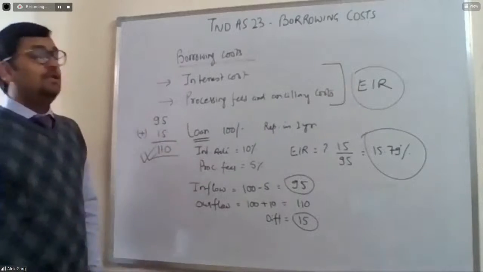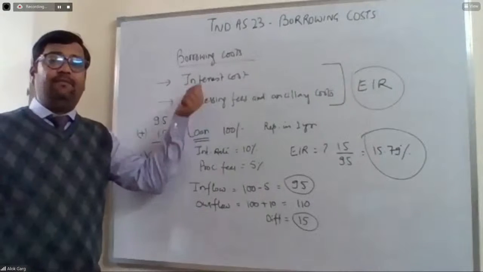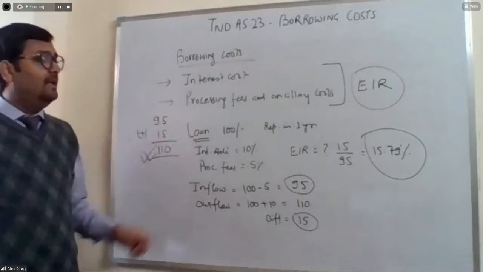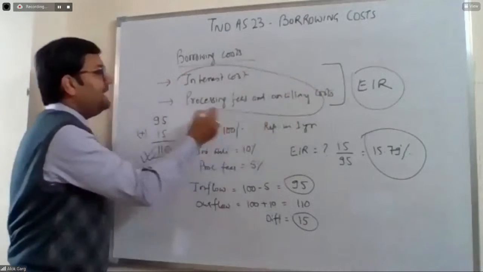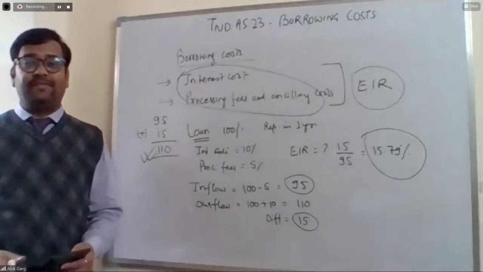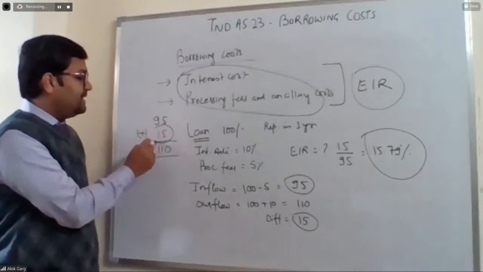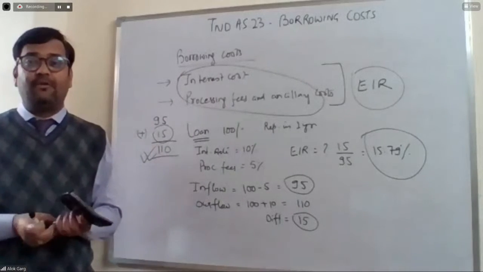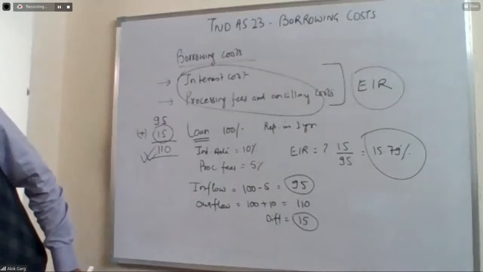Okay. So if the borrowing has been taken for the construction of a qualifying asset, then the borrowing cost, I mean to say interest and other costs, should be capitalized on the basis of effective interest rate. So in this case, this 15 rupees is required to be capitalized, on the EIR basis. Okay. Is it clear?